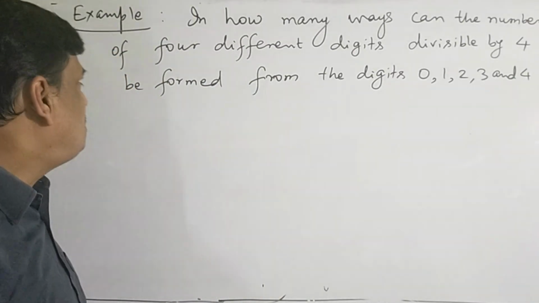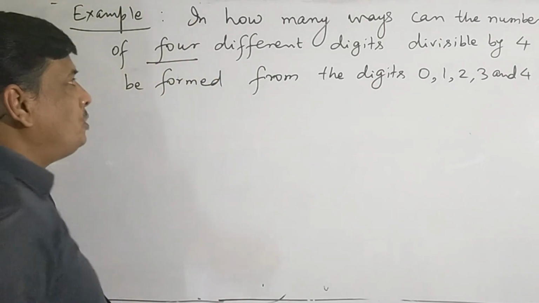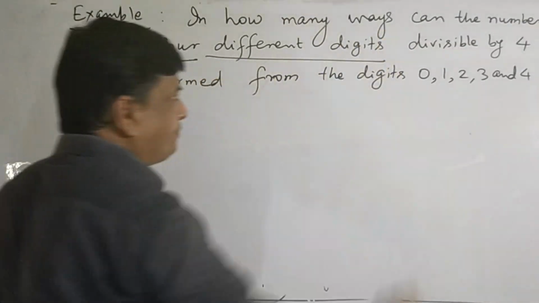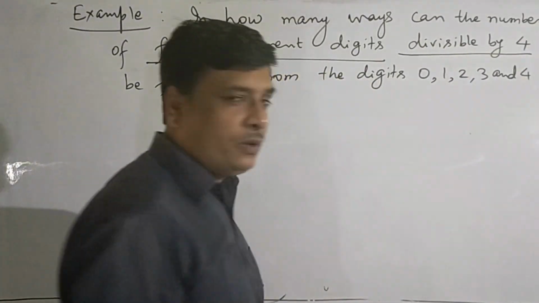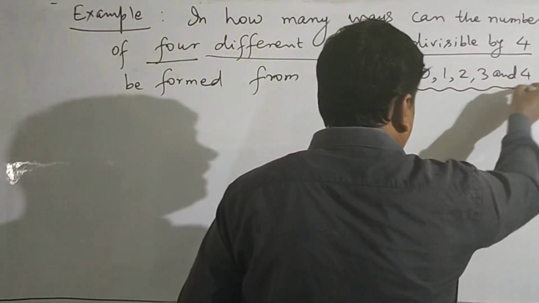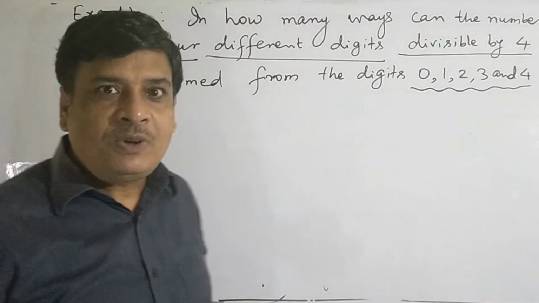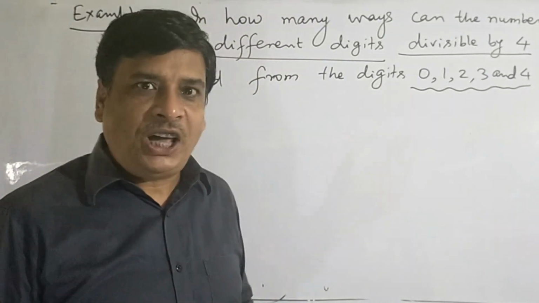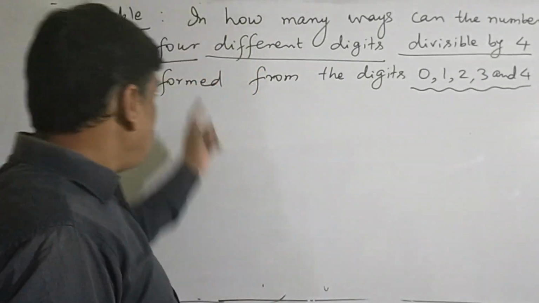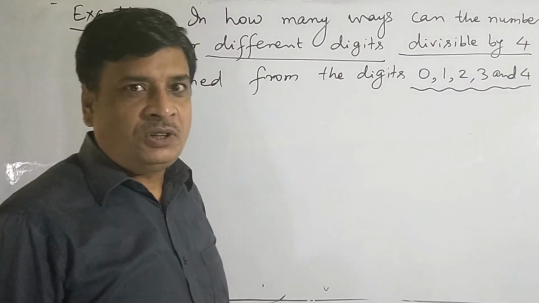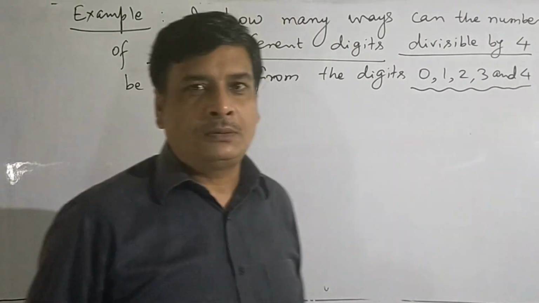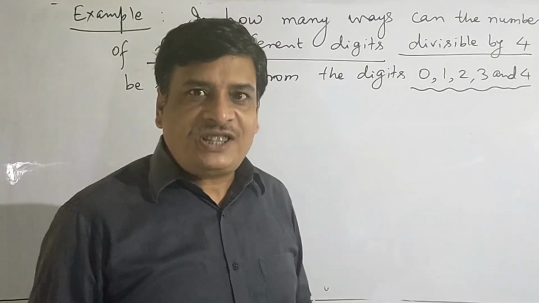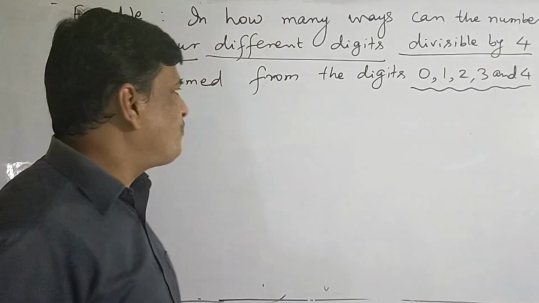We have to form numbers of 4 different digits, and the numbers are divisible by 4. The available digits are 0, 1, 2, 3 and 4. We have 5 digits given, by which we have to form the numbers of 4 different digits. All those numbers are divisible by 4. Let us observe an example before solving this question.